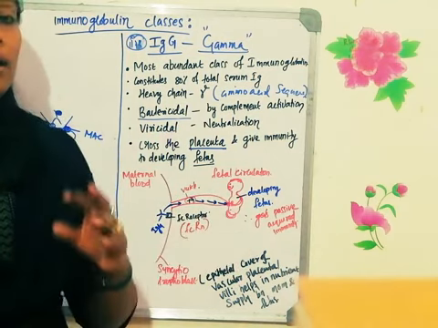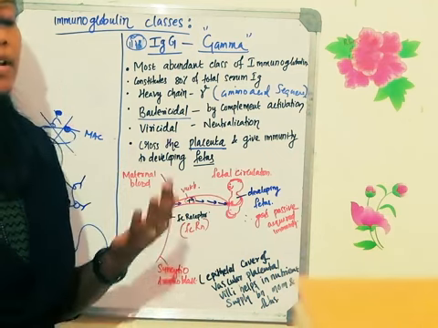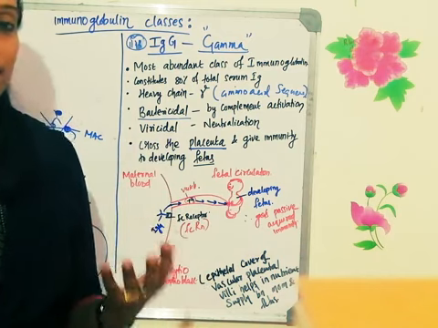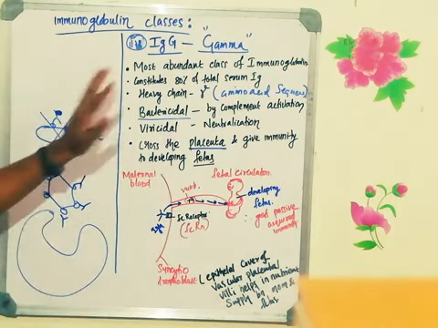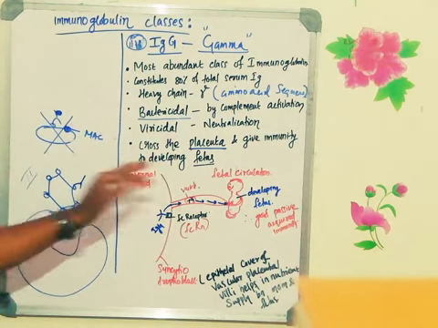Second one is immunoglobulin A. After birth, till 6 months, the baby will get immunity through another antibody, immunoglobulin A, which is there in the mother's milk. Okay, now we are going to talk about the immunoglobulin G which crosses the placenta and gives immunity to the developing fetus. How do they cross the placenta?